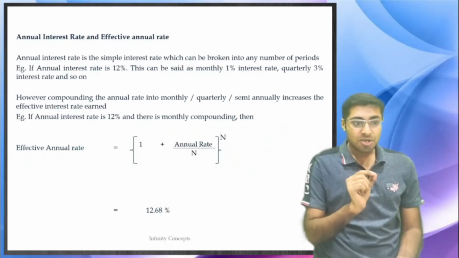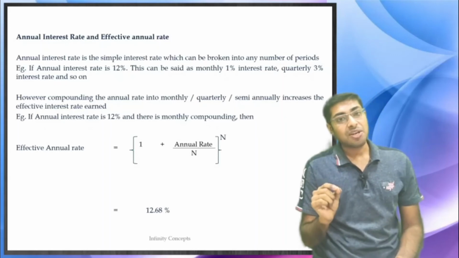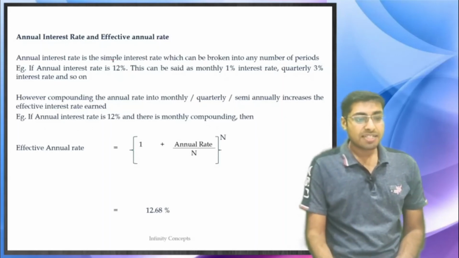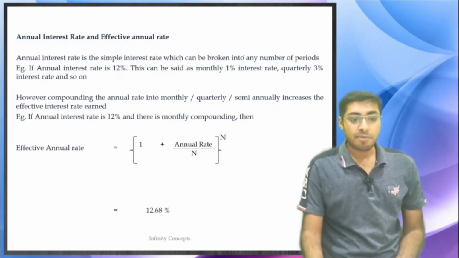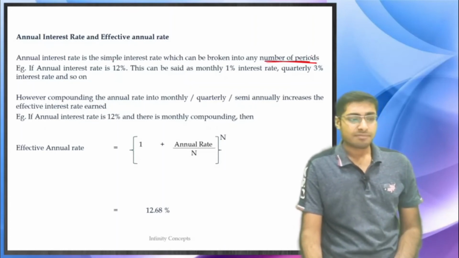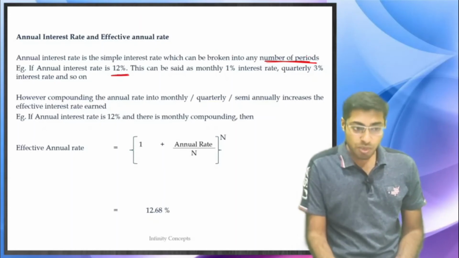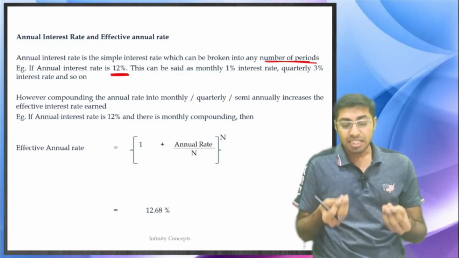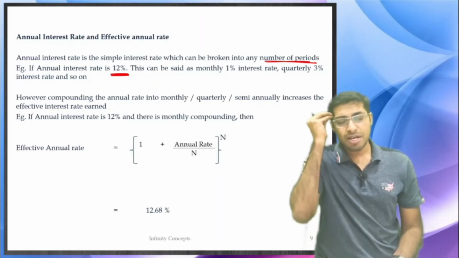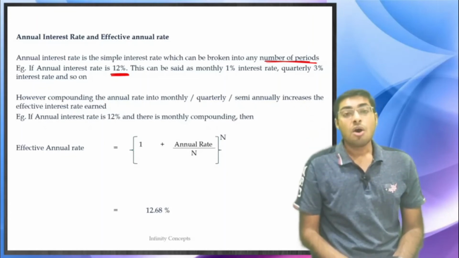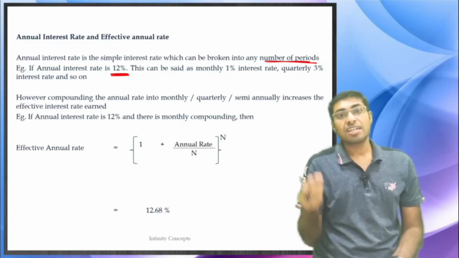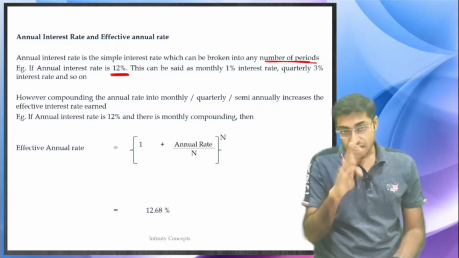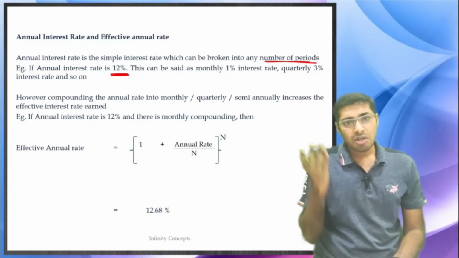Now, learning annual interest rate and effective annual rate. Annual interest rate is the simple interest rate which can be broken into any number of periods. For example, if the annual interest rate is 12%, this can be said as a 1% monthly interest rate, since 1 into 12 is 12%. Or a 3% quarterly interest rate, so 3 into 4 is 12%. Or 6% on a semi-annual basis, which is 12%.